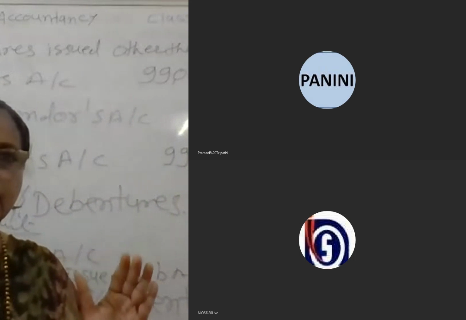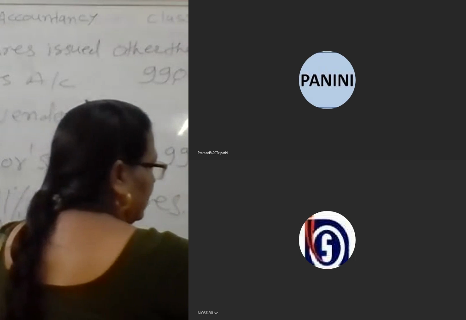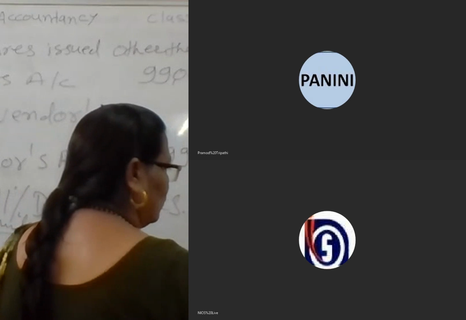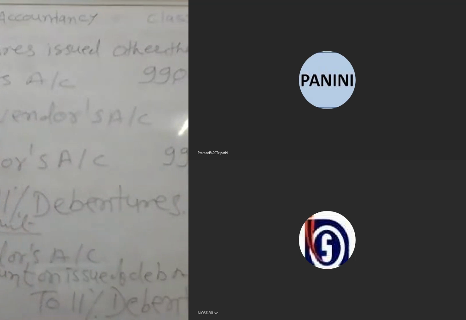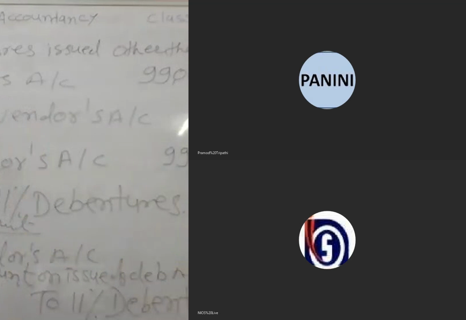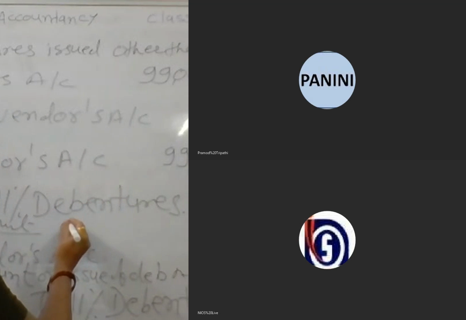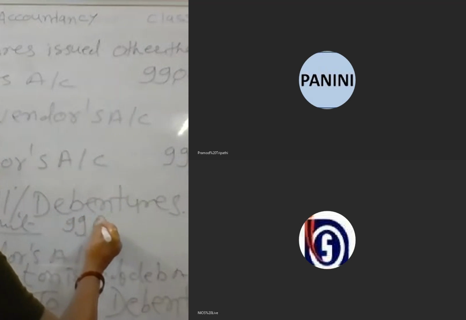So how many numbers are issued? Here we divide by the nominal value, rupees 100. So like that you have to write there 100 rupees, and you have to find how many debentures are issued. The debentures issued are 909.